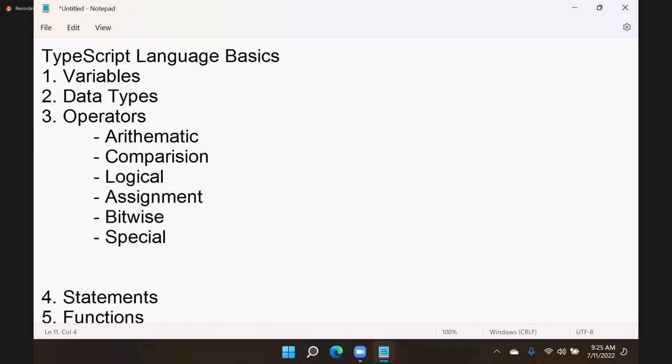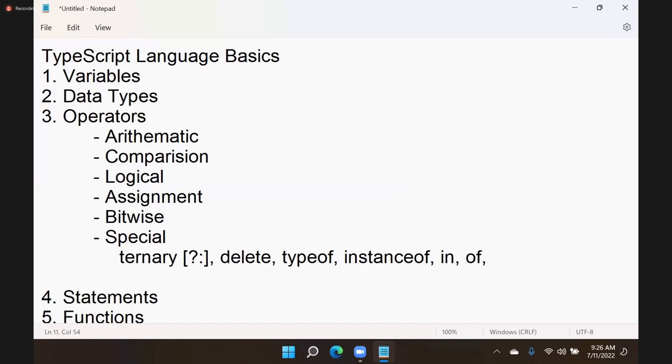Special operators means in JavaScript you have the ternary operator. Ternary is question mark colon. You have delete, typeof, instanceof, in, of, new, void. All these come under special operators. Whatever special operators are there in JavaScript, all are the same in TypeScript. There is no change, right?